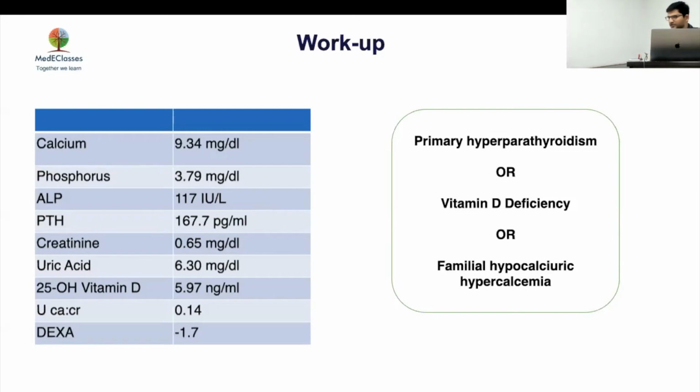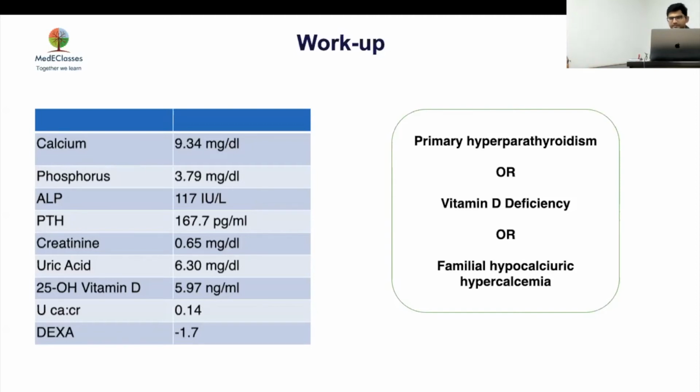The family history is not the same. And why will he have stones? Calcium is normal. Why will he have calcium stones? Urine calcium creatinine is low, sir. If you have FHH, will you have renal calcium stones? You will not have that. You cannot have it because you don't have hypercalciuria. So the third diagnosis is out right away.